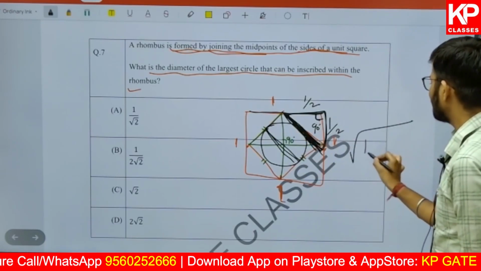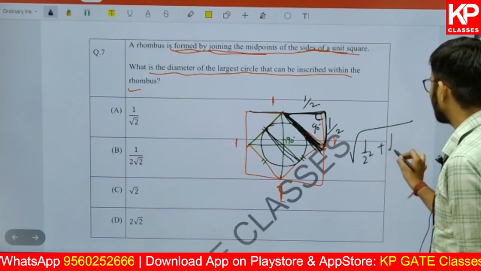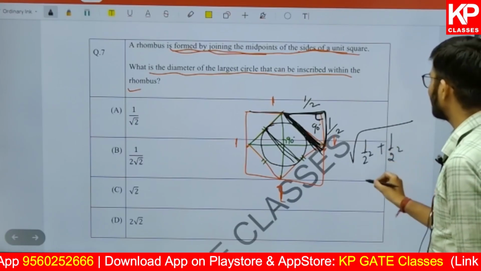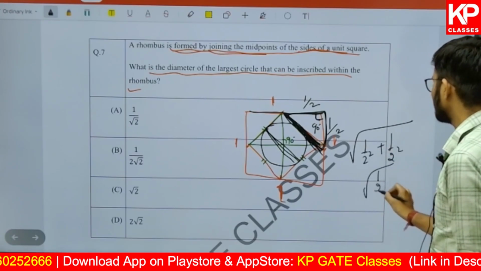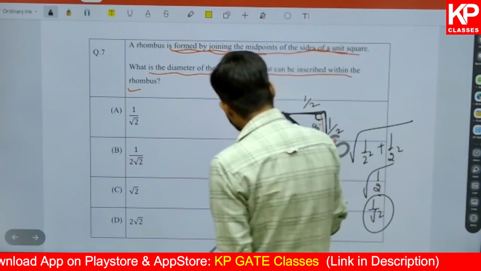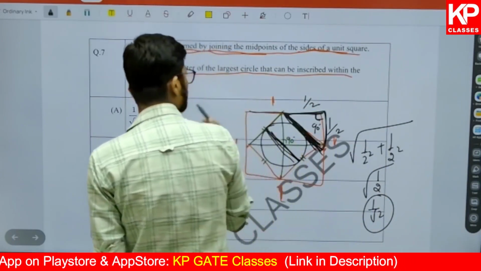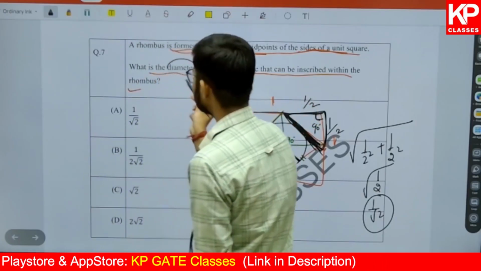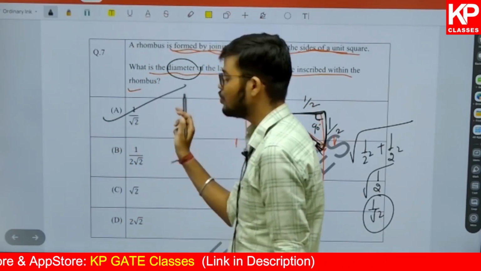Under root, 1 upon 2 square plus 1 upon 2 square. So we will get 1 upon 4 plus 1 upon 4, which gives 1 upon 2. So it will be 1 upon root 2. So 1 upon root 2 is what? 1 upon root 2 is the diameter of the circle. So what have they asked here? They have asked what the diameter is. So the answer will be 1 upon root 2.